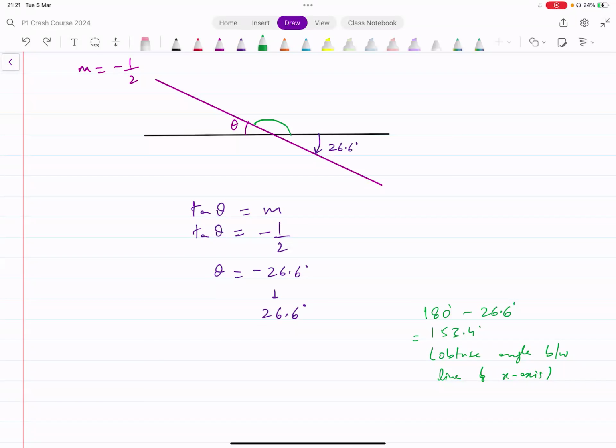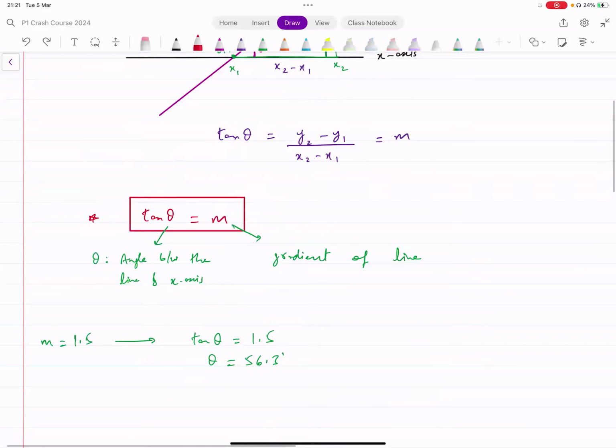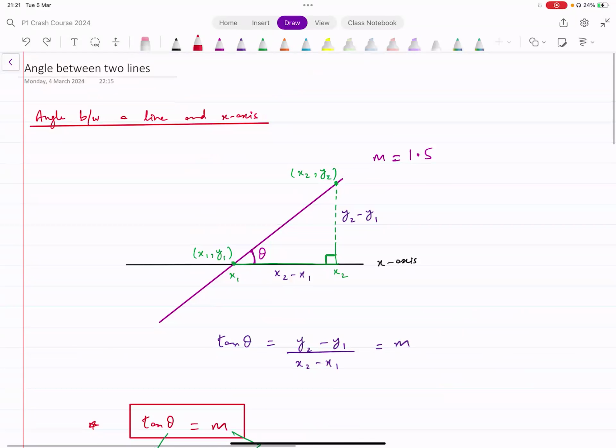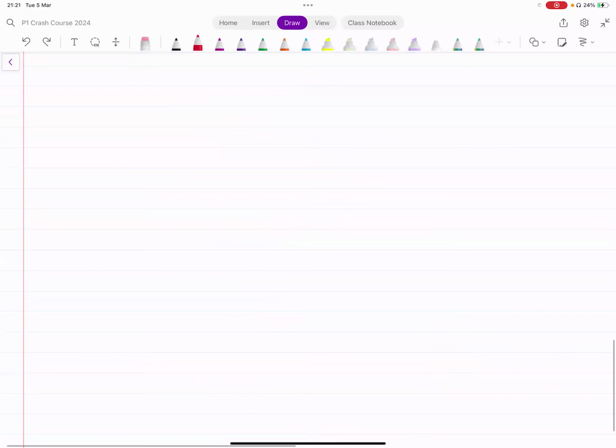Okay. Now, here we are just finding the angle between a line and the x-axis. A lot of times what happens is we want to find the angle between two lines.